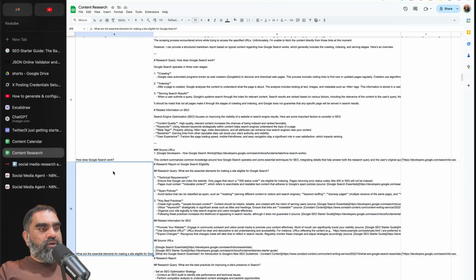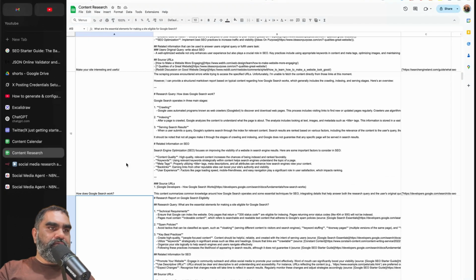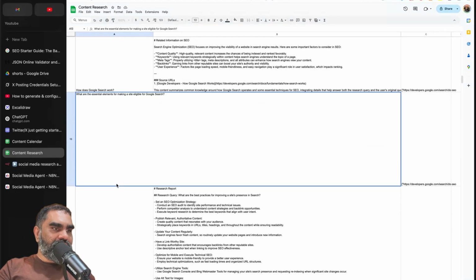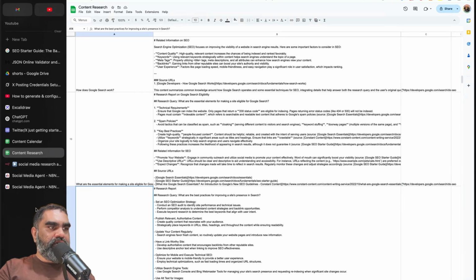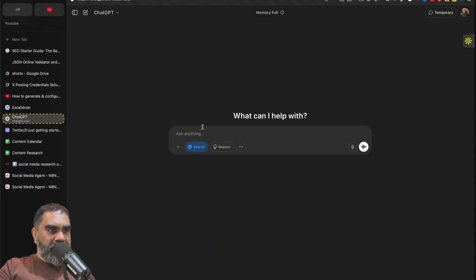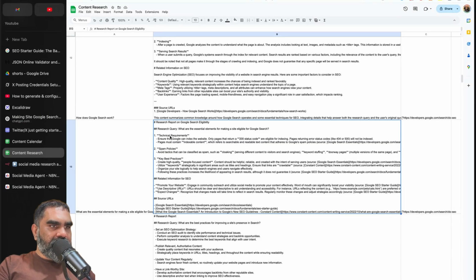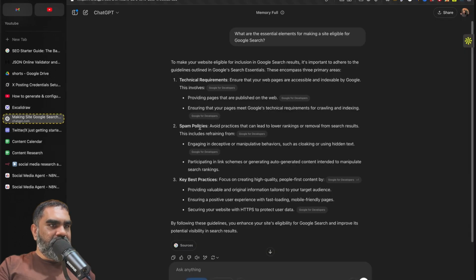So if you go to ChatGPT, this will be the same result. If you say, what are the essential elements of making a site eligible for Google search? If I go to ChatGPT and enable search, if you look at the result: technical requirements, spam policies, key best practices. It's basically this. You can also use the GPT-4o search model, but it's a bit more expensive. That's why I do this workaround.